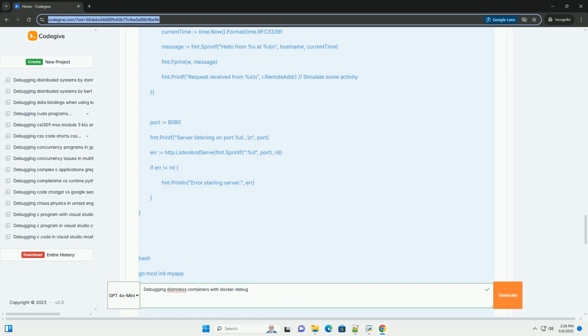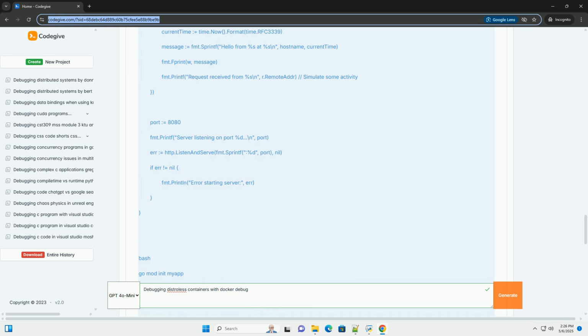Step 5. Exiting the debugging container. To exit the debugging container, simply type exit and press enter. This will detach you from the debugging container and return you to your host's terminal. The debugging container will usually be stopped and removed automatically.